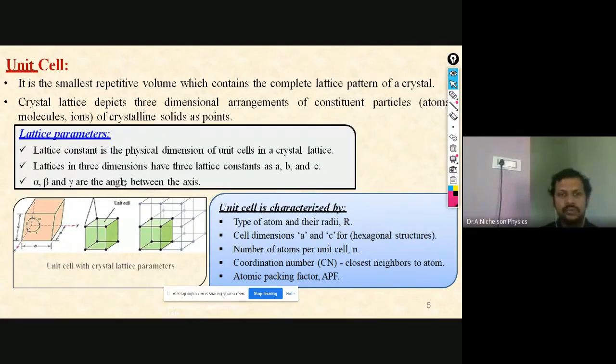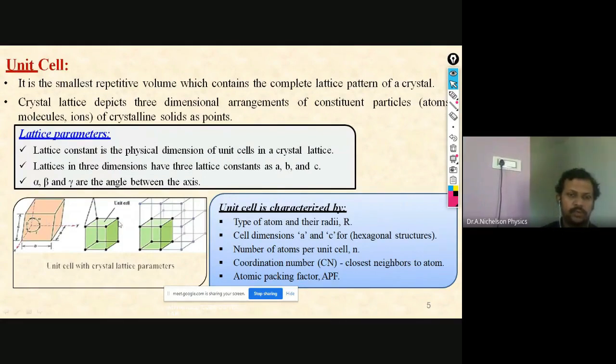You have to know these parameters, because as per the shape of the crystalline structure, the values will change. One is the interfacial angle and another one is the axial length. Here you have a different shape of material, and this is a cubical material.